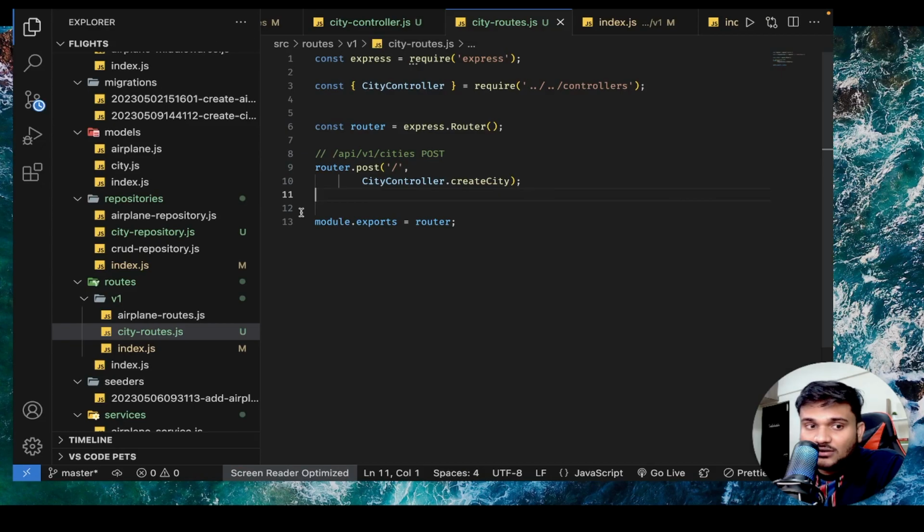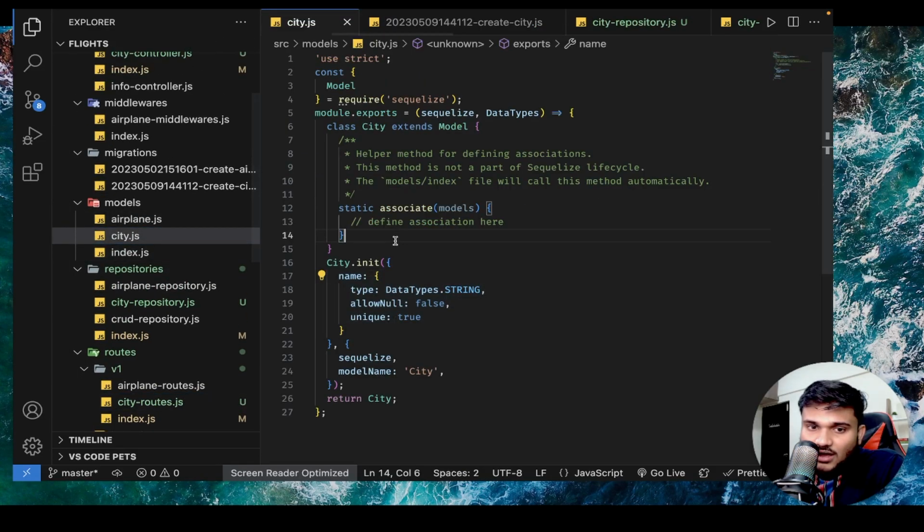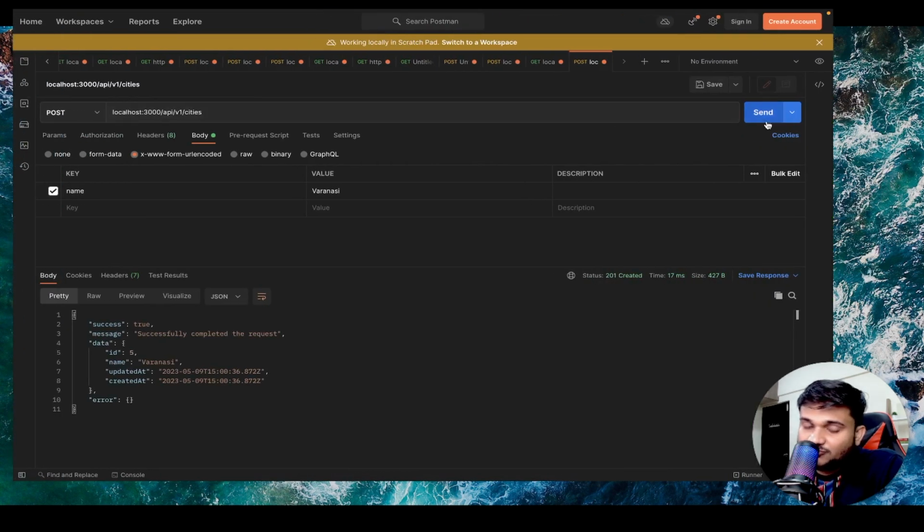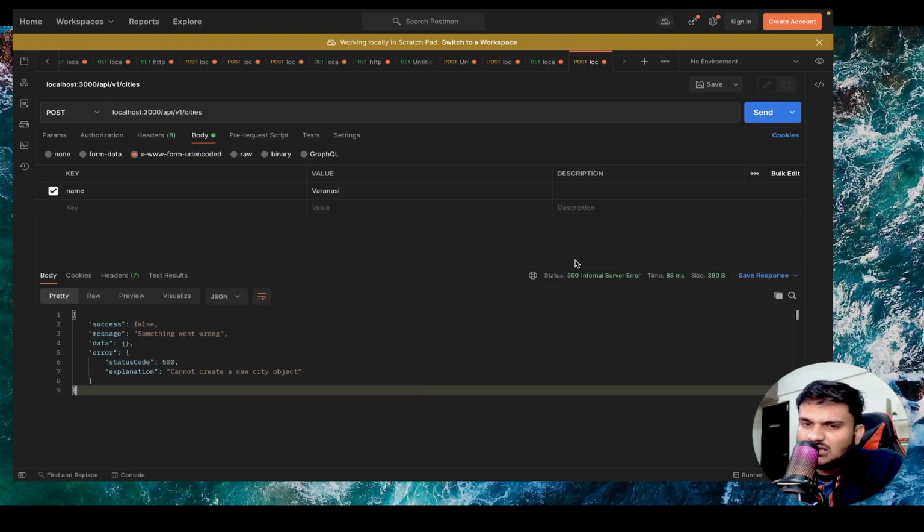And if you remember, in my model, I have a unique constraint that city name will be unique. So if you send it, something went wrong. Cannot create a new city, 500 internal server error. Okay. So now this can be an opinionated thing, that if somebody is actually trying to send a city which is already created, do you want to give them some meaningful information or not? Right.